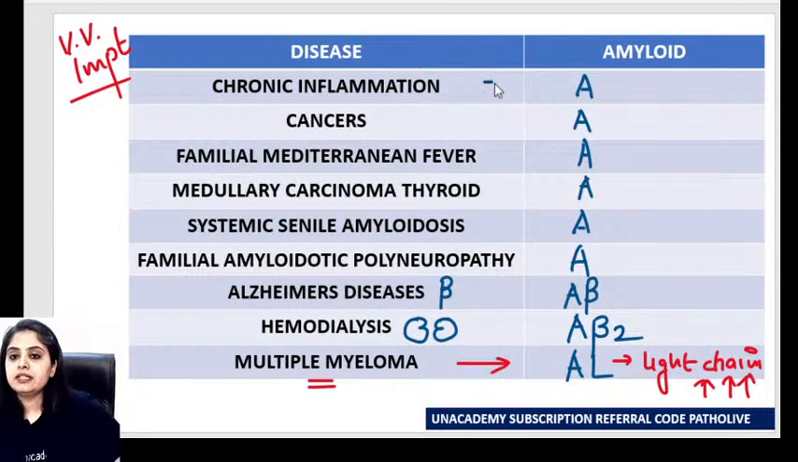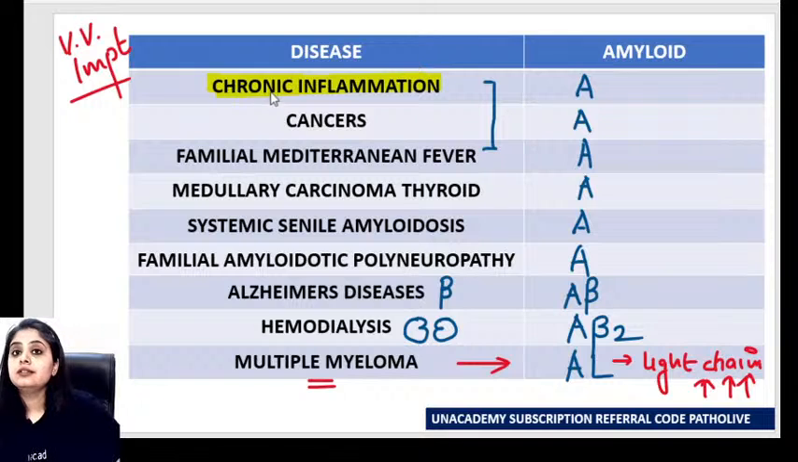Now let's come to the first three. Let's pick up these. What did you analyze out of it? Did you analyze chronic inflammation, cancers, and familial Mediterranean fever? All of them have the same type of amyloid. Means whenever someone has a long-term inflammation, chronic inflammation, like pick up any inflammation of your choice, chronic pancreatitis, chronic osteomyelitis, something that is chronic.